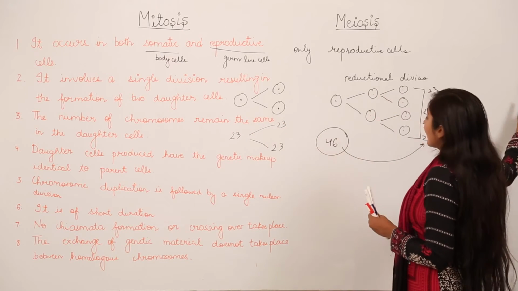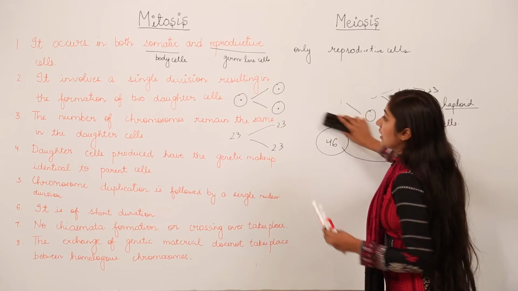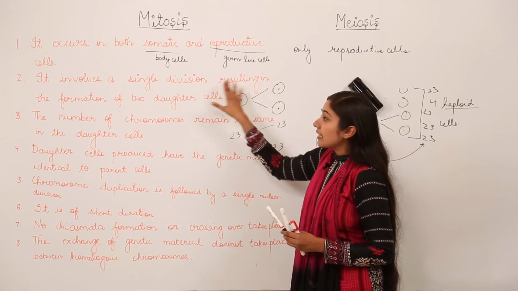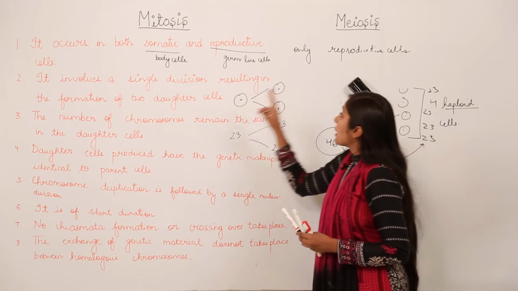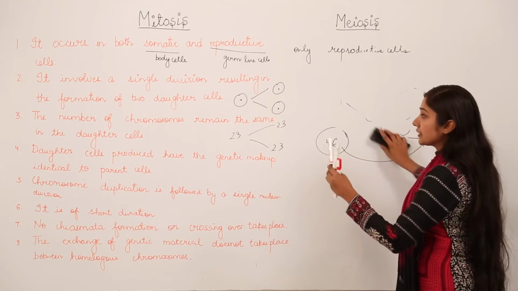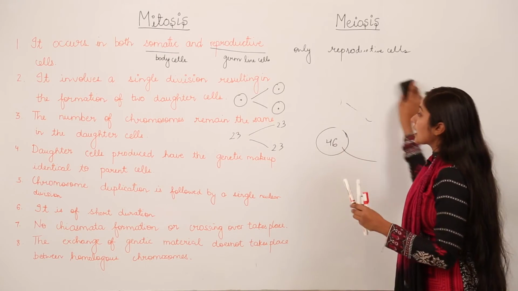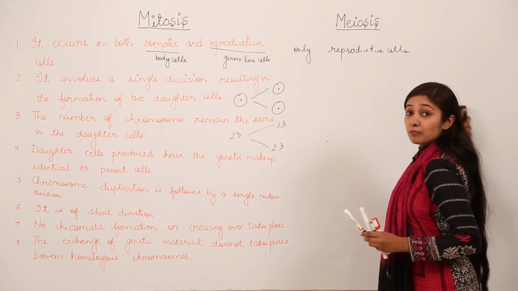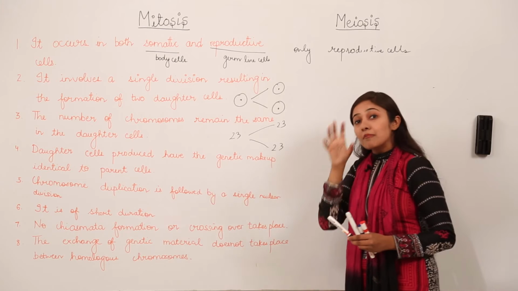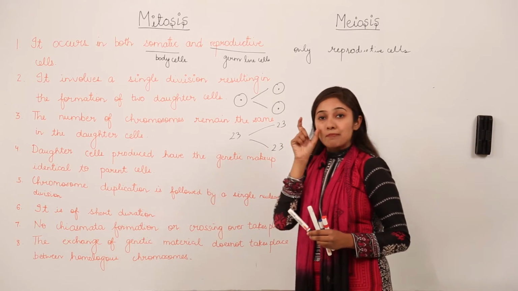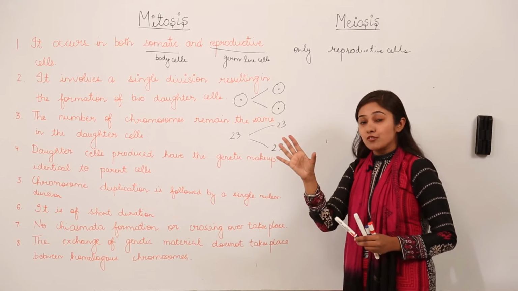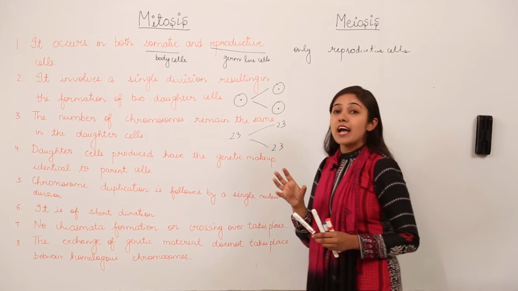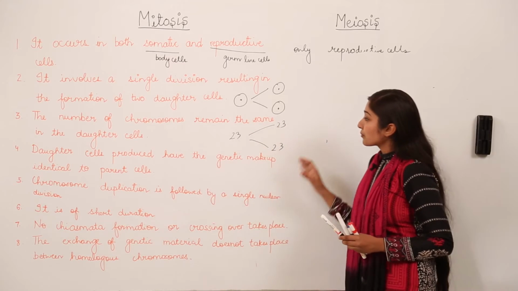Let's move on to the second point. Mitosis involves a single division resulting in the formation of two daughter cells. But in case of meiosis, what happens? The division is reductional division, and four haploid cells are formed. Four haploid cells means half the number of chromosomes. H for haploid, remember H for half. So in the case of haploid cells, we have half the number of chromosomes.